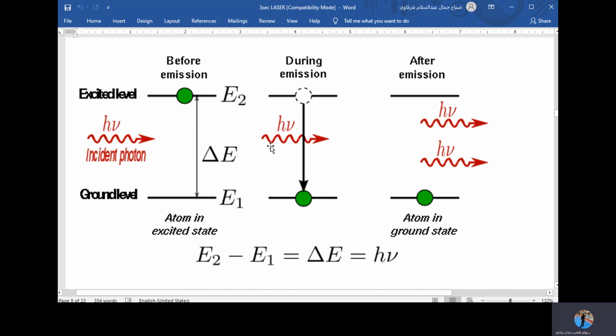And if we look at the diagram here, you might think I have an incident photon carrying energy, and at the end I have two. This violates the law of conservation of energy. If I have one, I must have one at the end. But if I have one in the beginning and I have two, this is a violation of the conservation law of energy.